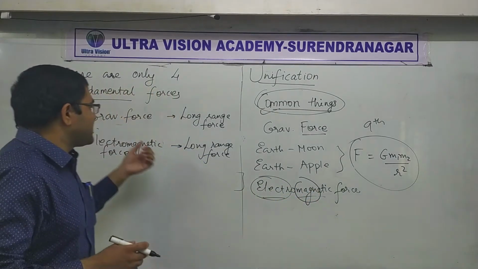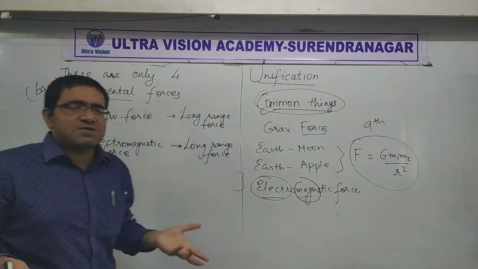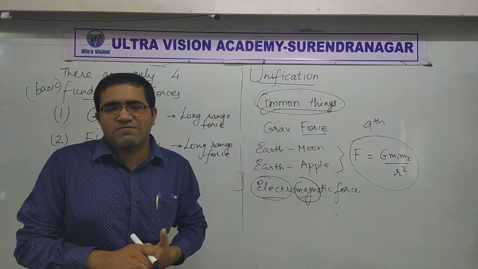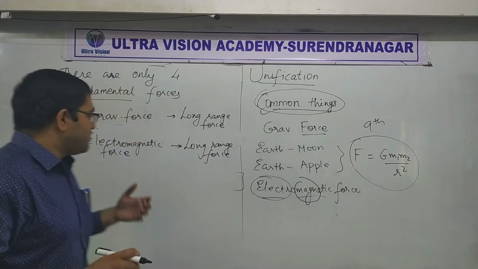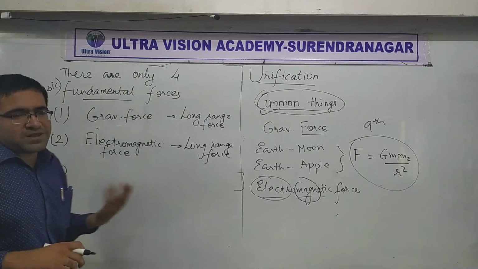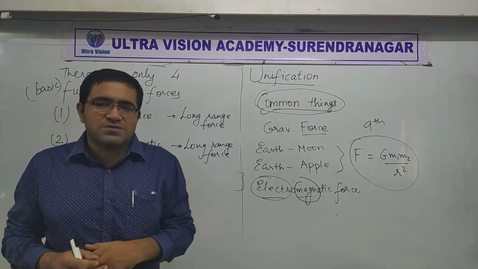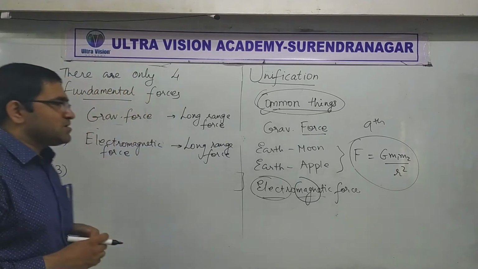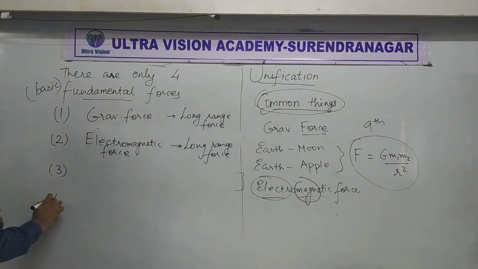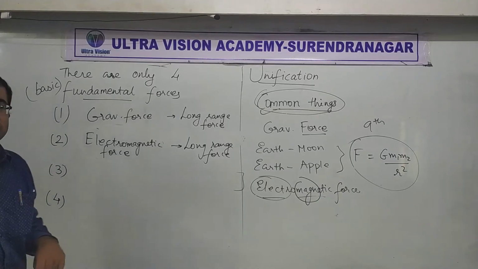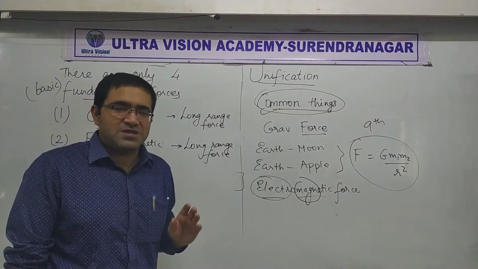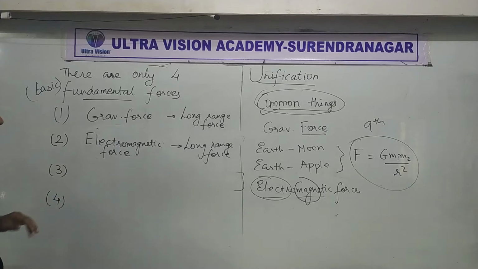For example, gravitational force acts between masses, and we knew about it even before Newton's time. Electromagnetic force we know from about the 17th century. But the next 2 that I'm going to write have been discovered fairly recently. So it's not been very, very long.